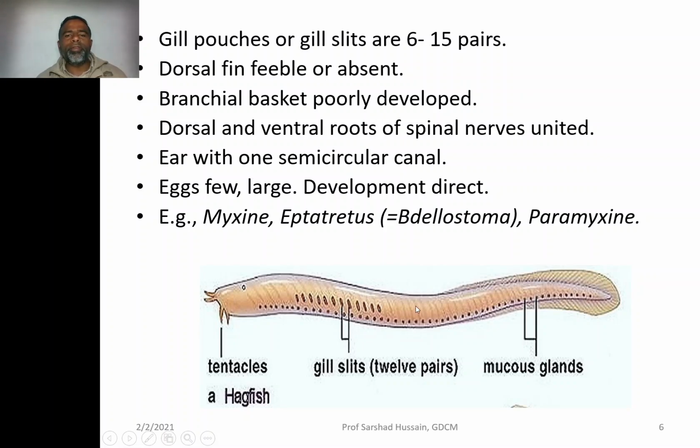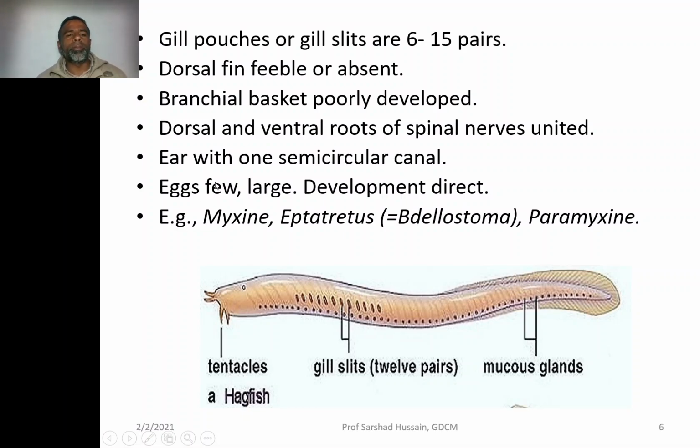Dorsal fin feeble. So you don't have the well developed dorsal fin as it was present in the previous form. Dorsal and ventral roots of spinal nerves united. Now in previous form they were separate. Ear with one semicircular canal. So in previous form, they were having the two semicircular canals of the internal ear.